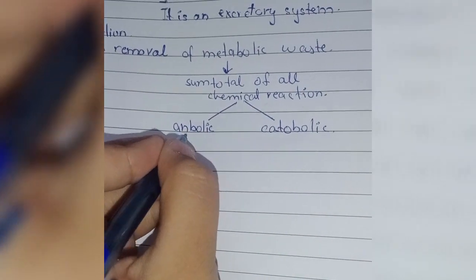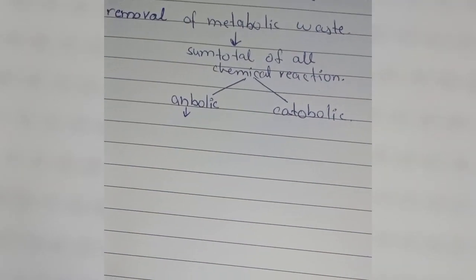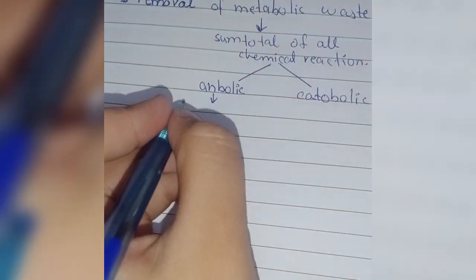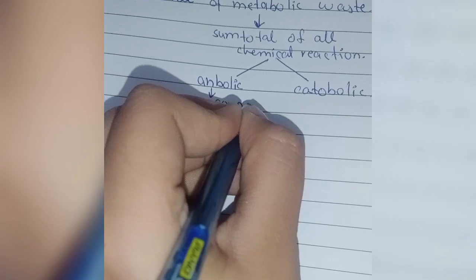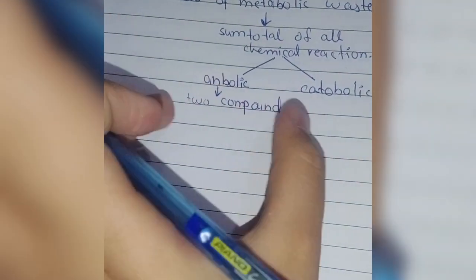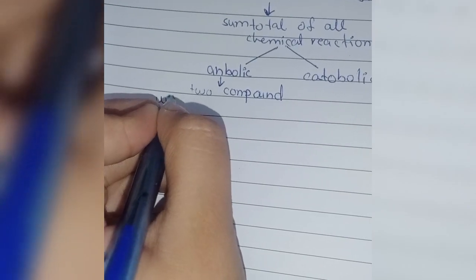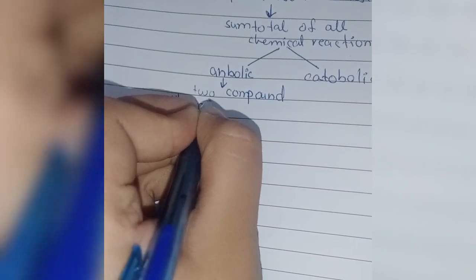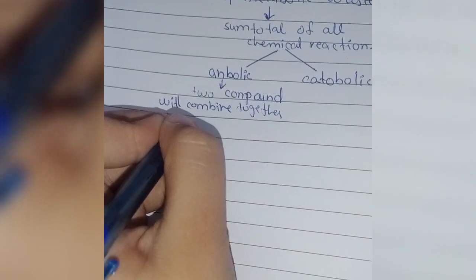In anabolic, two compounds will combine together to form a new product.